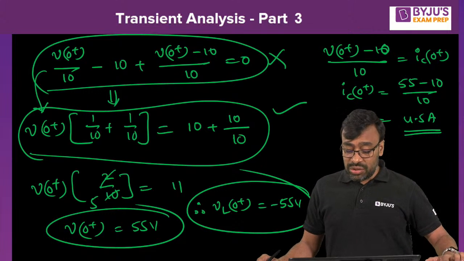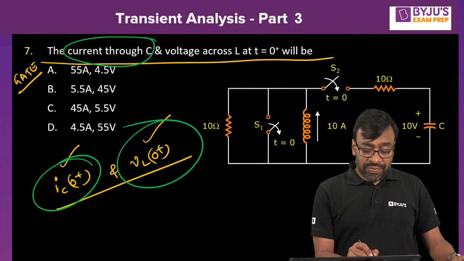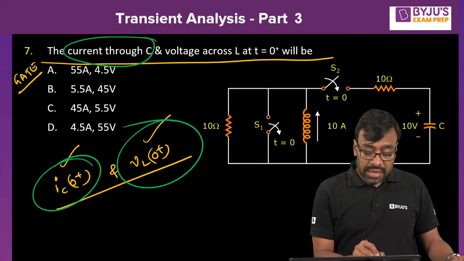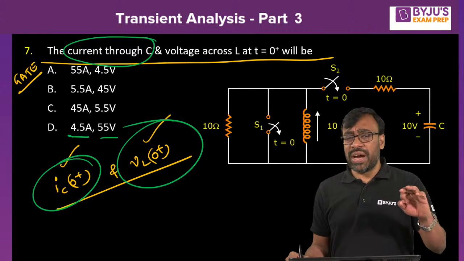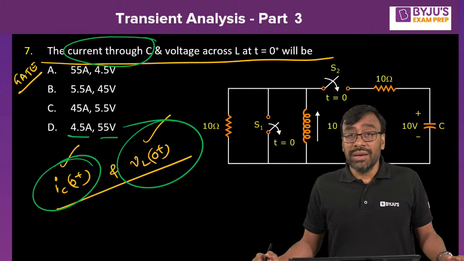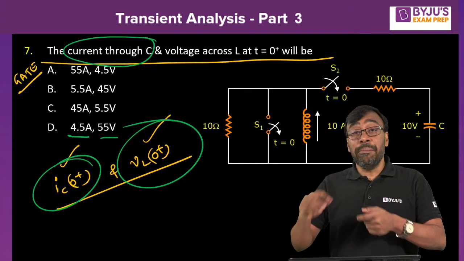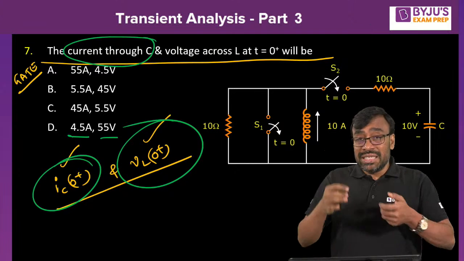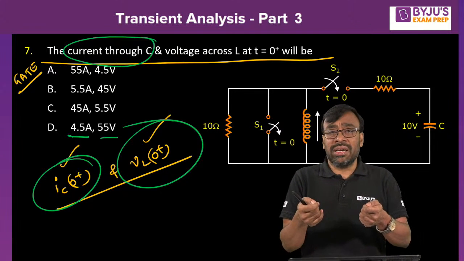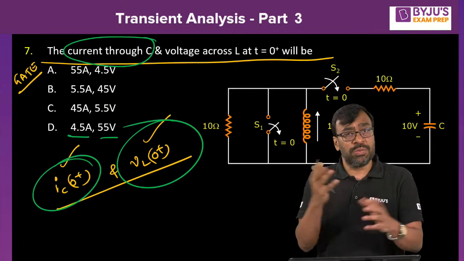So just check the values here. What are the options given? Look at this. 55 volts and 4 amperes. Current through capacitor 4 amperes, and this is given. It is supposed to be minus 55, but sometimes he gives plus 55 because he did not ask the voltage across the inductor with some particular polarities. He is just connecting a voltmeter across the inductor either like this or like this. That means with plus minus polarities or minus plus polarities, we do not know.